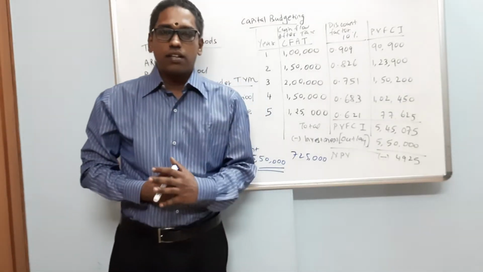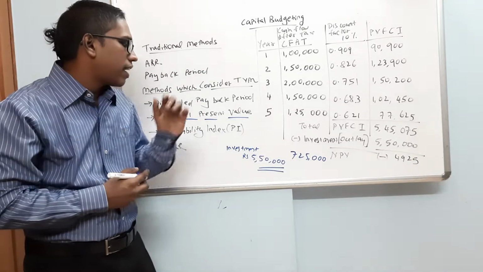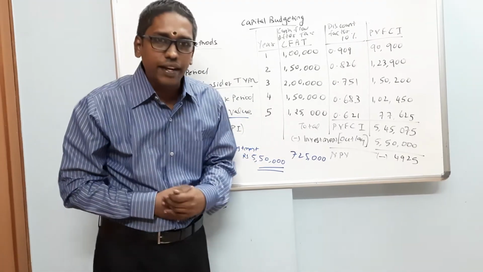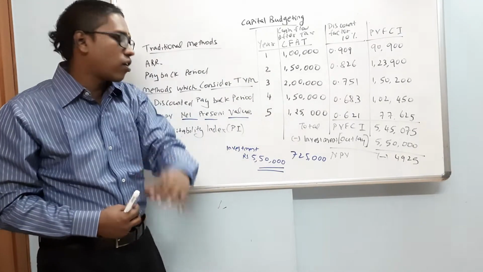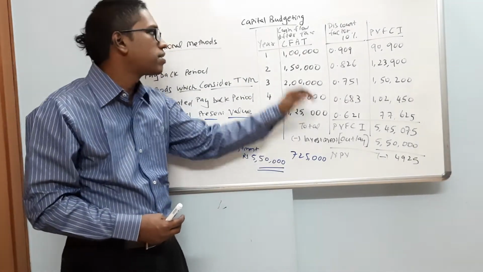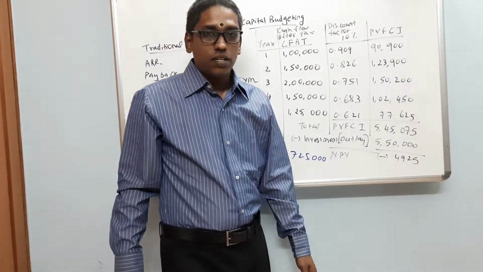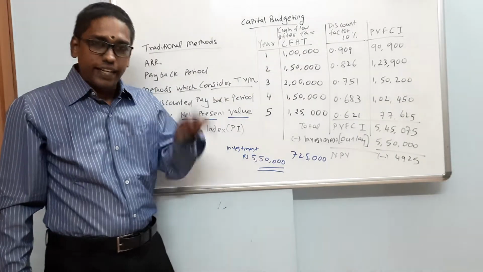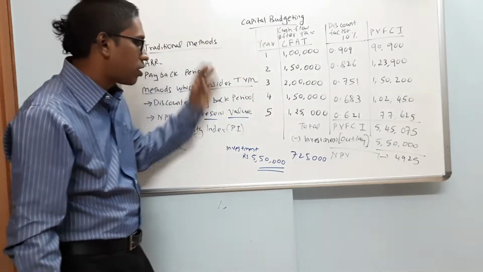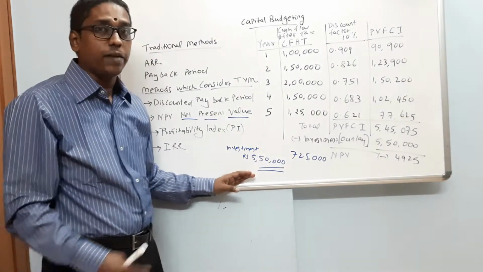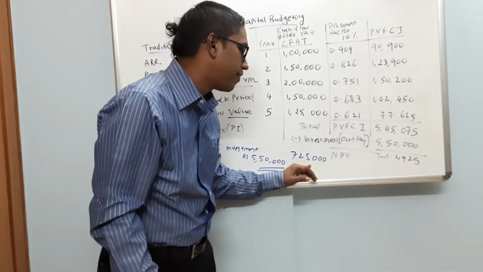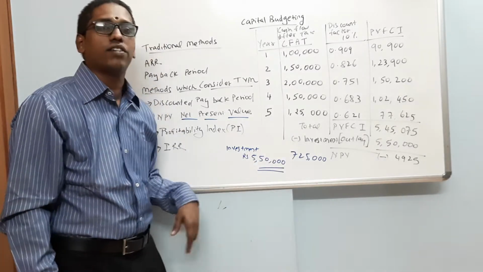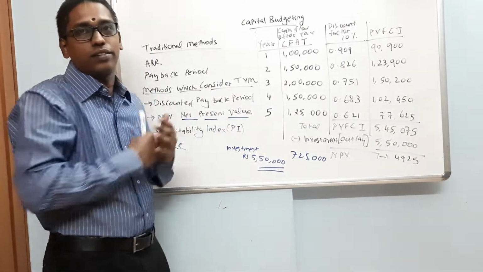So looking at the problem, it looks like we invest 5,50,000 rupees today in the machine, and in the next 5 years, in total we are going to generate 7,25,000 rupees cash flow after tax. So it definitely looks like the investment is worthwhile. It definitely looks like it is worth investing in the machine because we invest only 5 lakh 50. However, we are going to get 7 lakh 25,000 rupees in the next 5 years. So you recover the amount that you have invested. This is what the picture looks like.